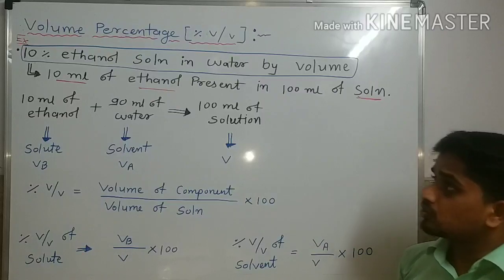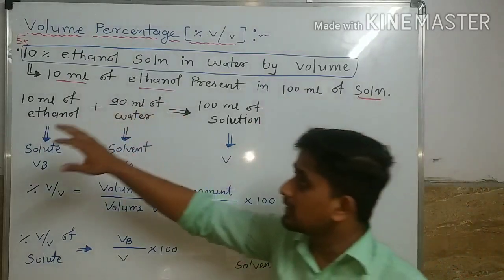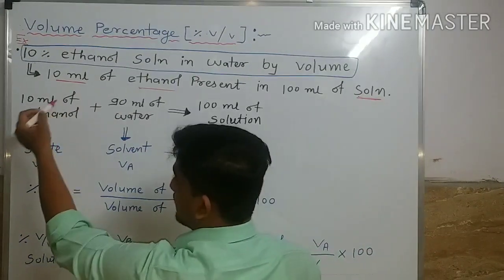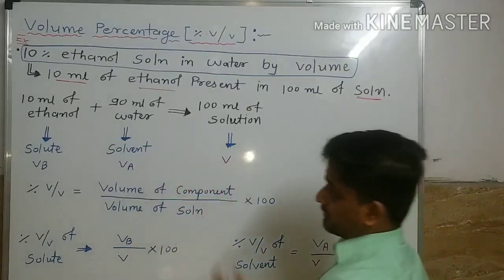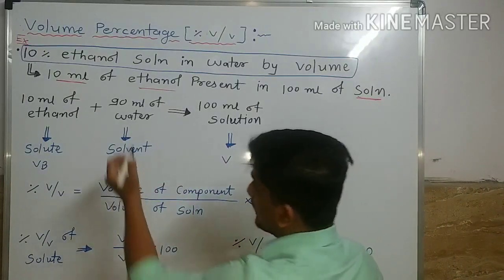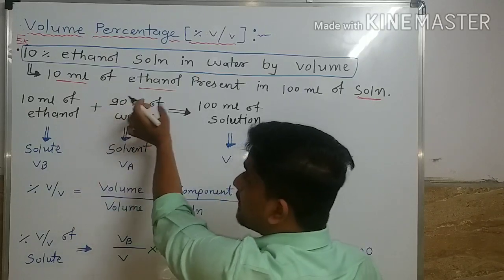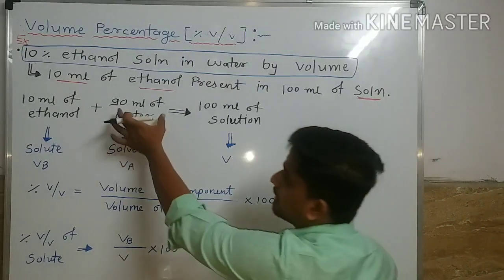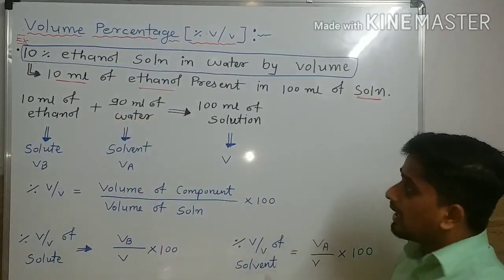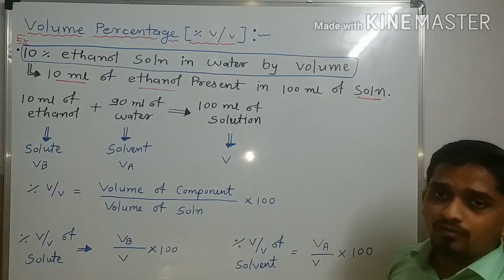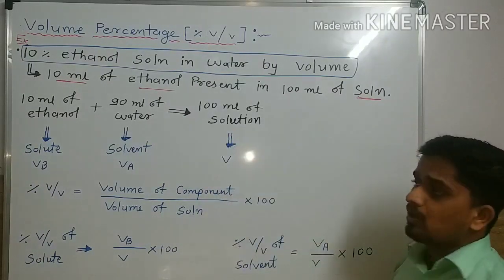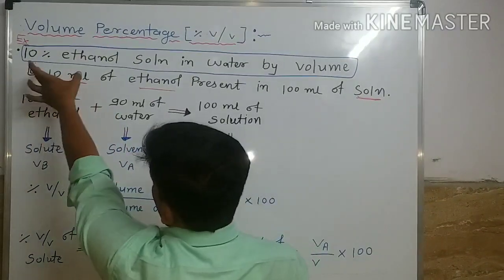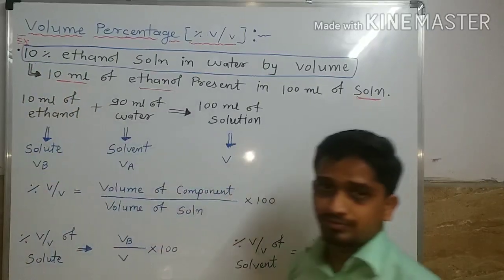We can also understand this sentence in another way: 10 ml of ethanol is dissolved in 90 ml of water and gives 100 ml of solution. So here you got the volume of solute.